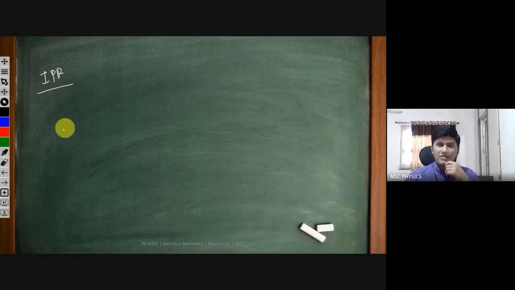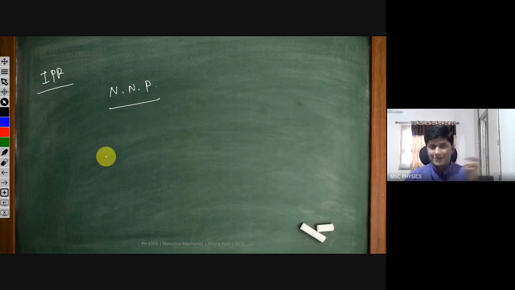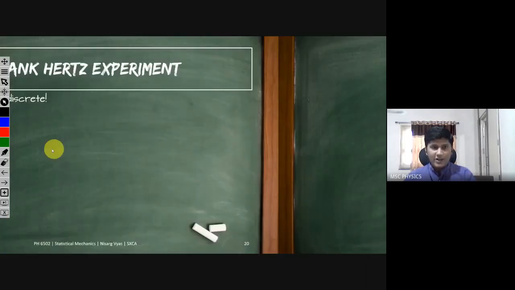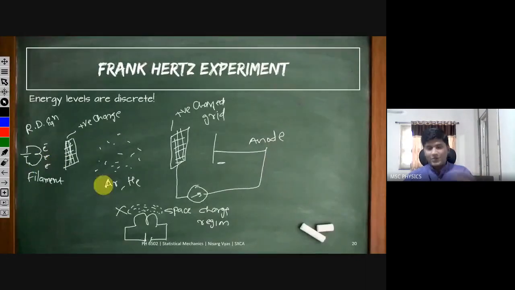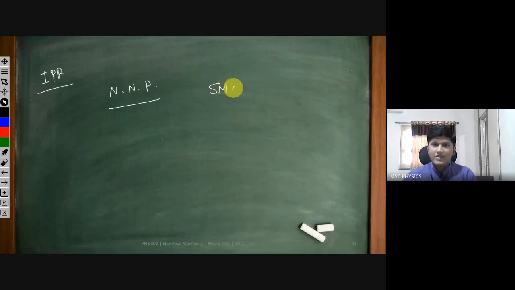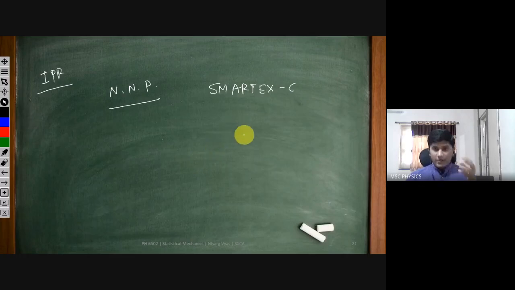IPR, Institute for Plasma Research. There is a branch of plasma called non-neutral plasma. It is not neutral. It is plasma which is completely made of electrons. And to make that plasma, you use this kind of filament, and you emit some electrons from it, and to remove this space charge region you have some positively charged grid. That is a wonderful machine called SMARTEX-C, where you can confine plasma for practically 5 to 6 minutes in this toroidal assembly. So it is a very good research field, non-neutral plasma. If you are going someday to IPR, Institute for Plasma Research, try to see this machine and its operation.